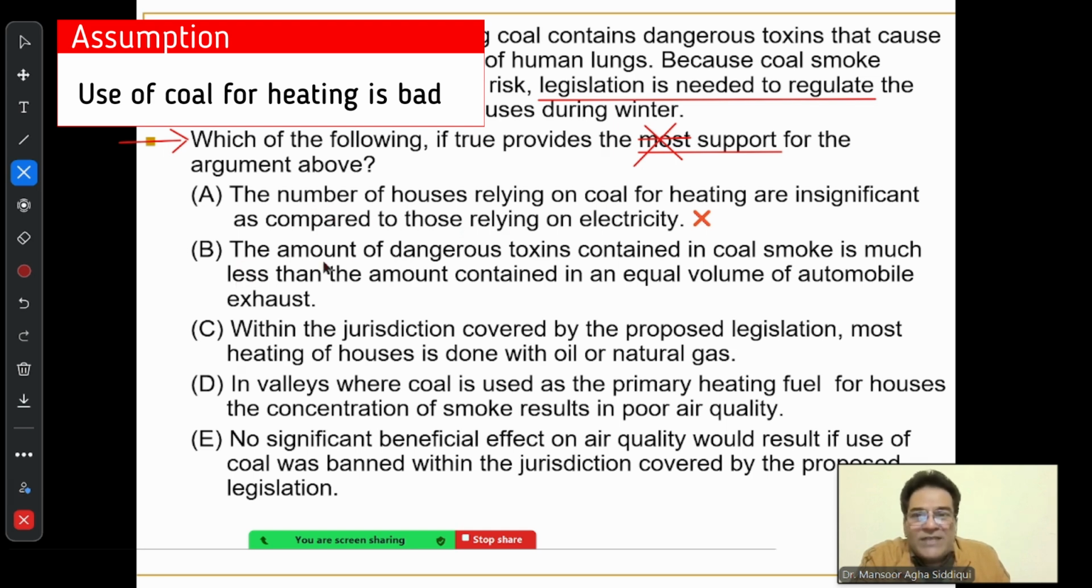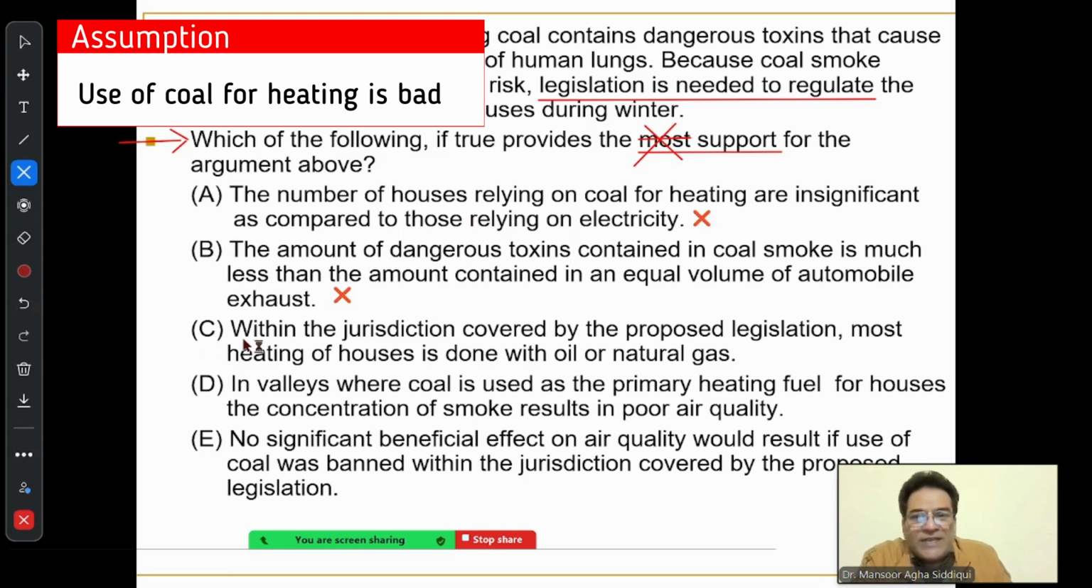If I look at choice B, it says the amount of dangerous toxins contained in coal smoke is much less than the amount contained in an equal volume of automobile exhaust. The decision is not to be taken by comparing these two numbers. Moreover, comparisons are always suspicious characters. And this is actually giving me an impression that legislation is not needed. So this is weakening the argument. The first one is also weakening the argument.